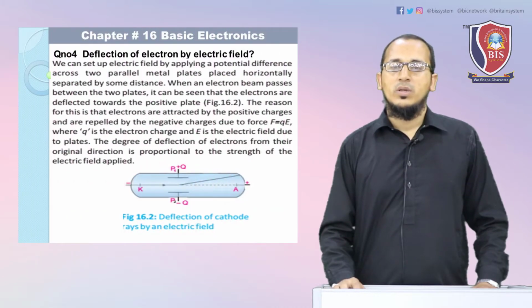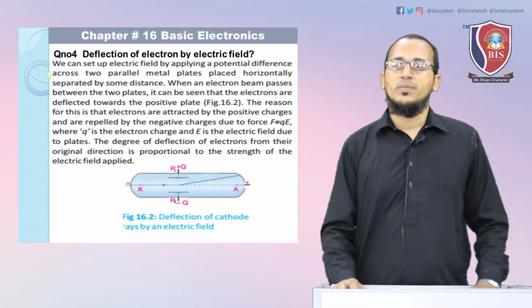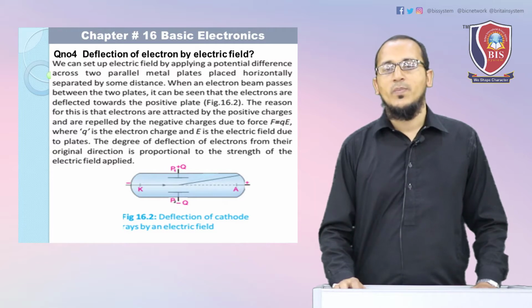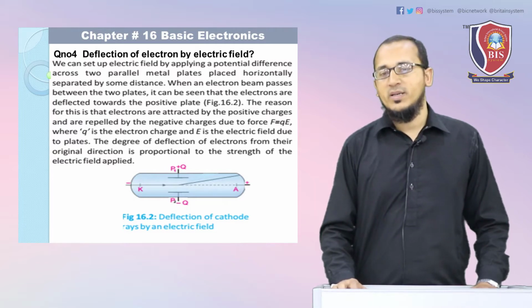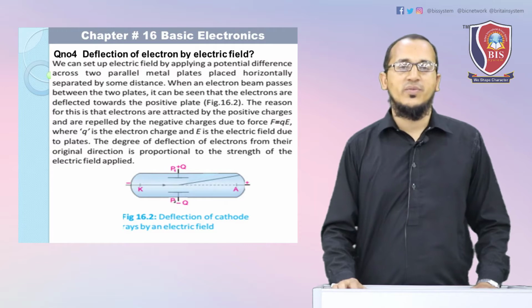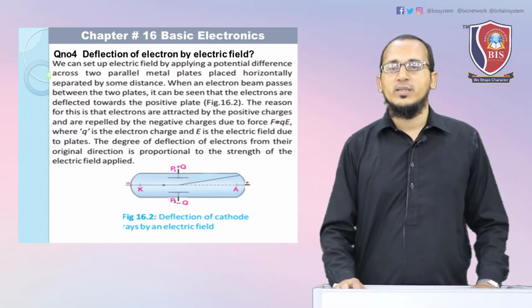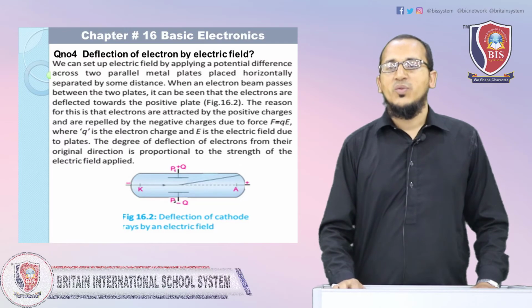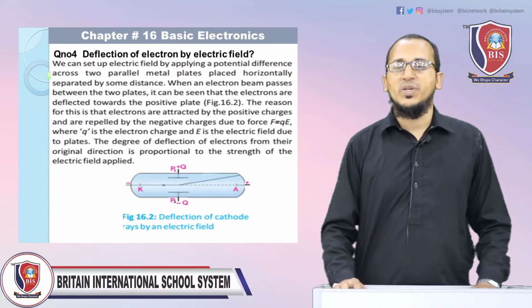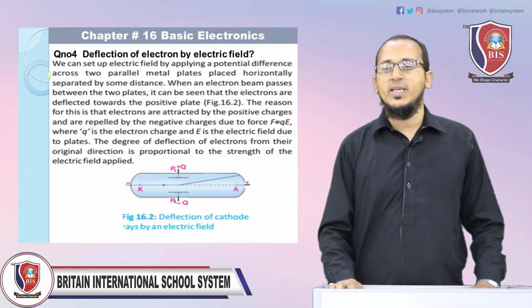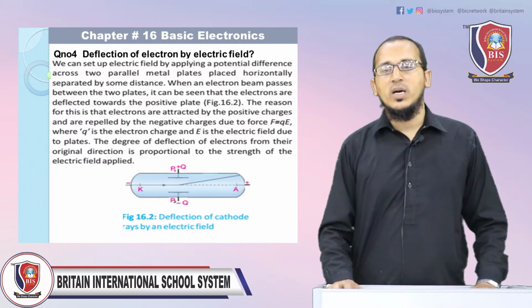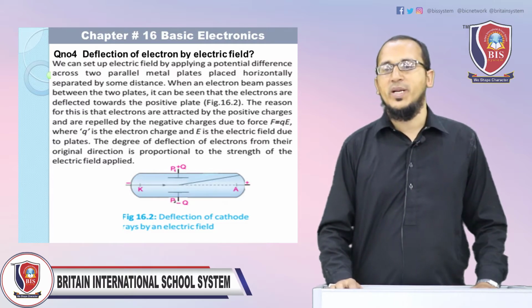Question number 4, deflection of electrons by electric field. We can set up an electric field by applying a potential difference across two parallel metal plates placed horizontally, separated by some distance. When an electron beam passes between the two plates, the electrons are deflected towards the positive plate.